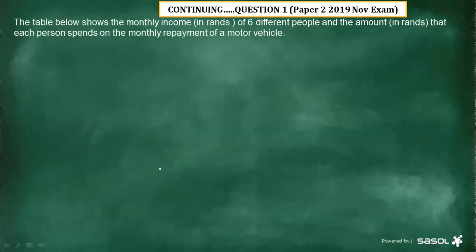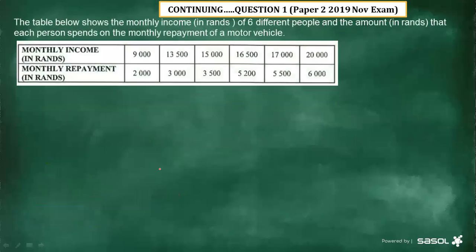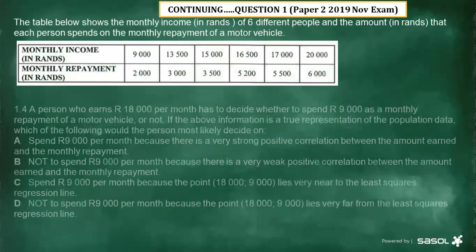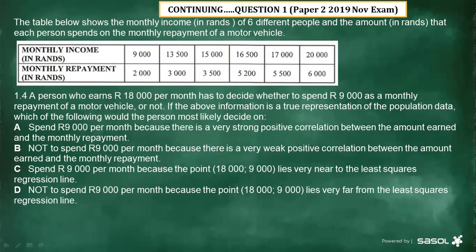And the question still continues. We still have other questions on question 1, paper 2 of 2019. We still have the same scenario, but now with a new question, which is 1.4. This question says, a person who earns 18,000 per month has to decide whether to spend 9,000 as a monthly repayment of a motor vehicle or not.